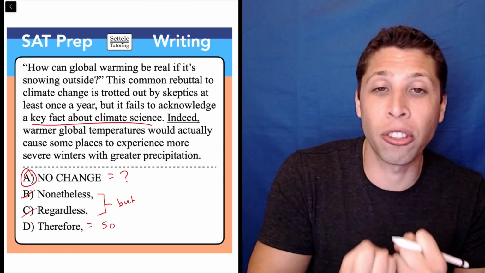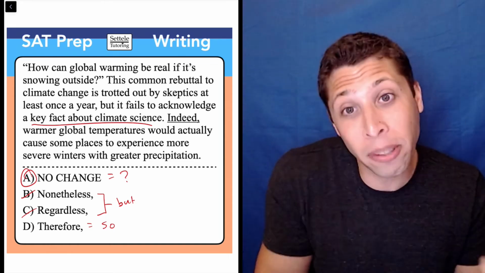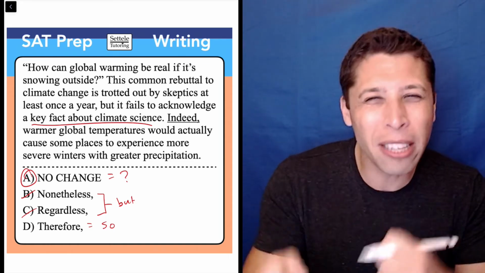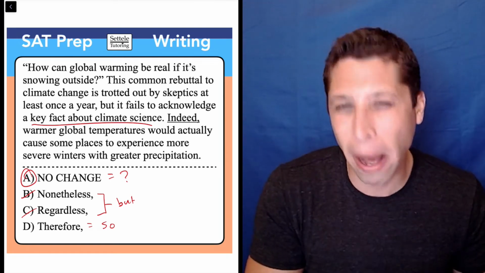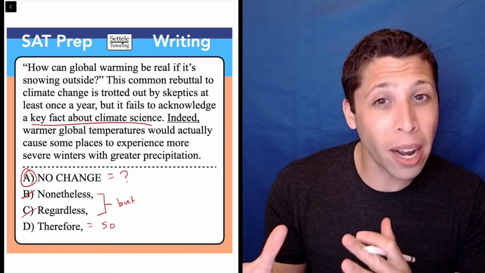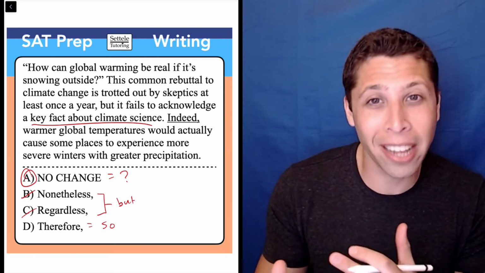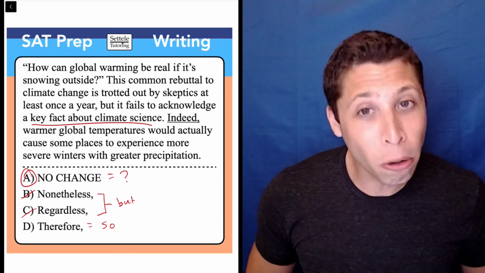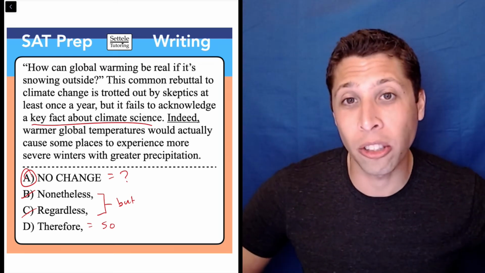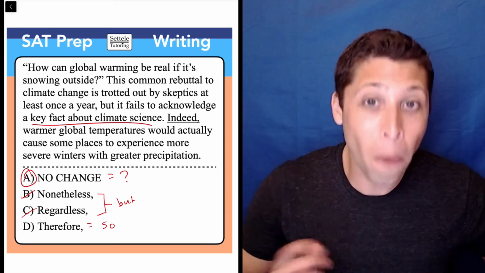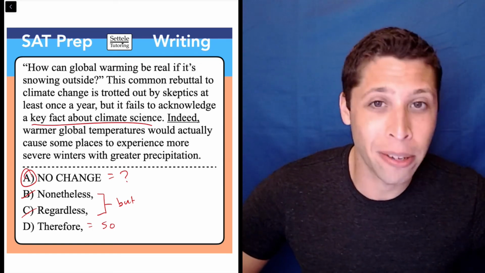So that's why these questions lend themselves to strategy and why we sometimes need to use it so that we can pick these weirder transitions that don't jump out as being right. So we've got to be able to summarize the transition words, we've got to be able to summarize the transition sentences, but ultimately there is some strategy to these questions. Your instincts may not help you. So hopefully now you know the strategy, and now you can get some of these harder ones right.